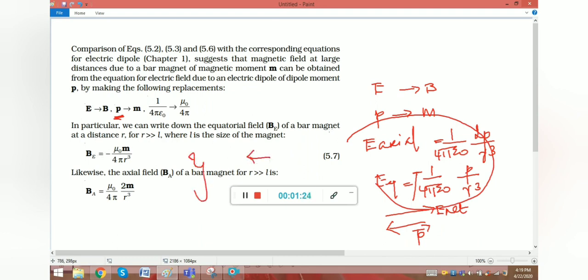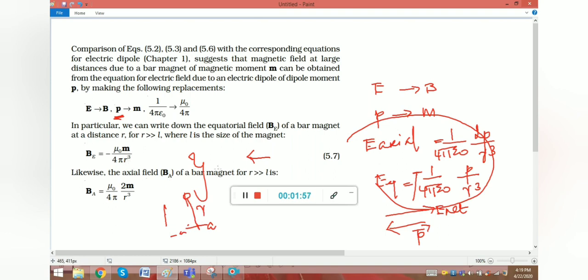So B equatorial, instead of 1 by 4 pi epsilon naught we can put mu naught by 4 pi, and instead of P we can put m, and the denominator r cube is the same, because what is meant by r? From the center of the dipole, the point P is at a distance of r. So in the same way here the same r cube has the same meaning.